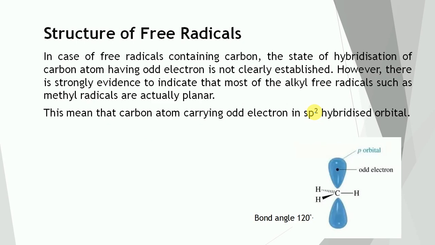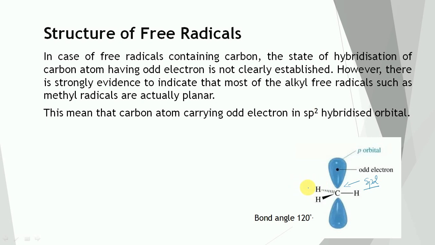Structure of free radicals. In case of a free radical containing carbon, the state of hybridization of the carbon atom having the odd electron is not clearly established. However, there is strong evidence indicating that most alkyl free radicals such as the methyl free radical are actually planar in their normal state. This means that the carbon carrying the odd electron is sp2 hybridized.